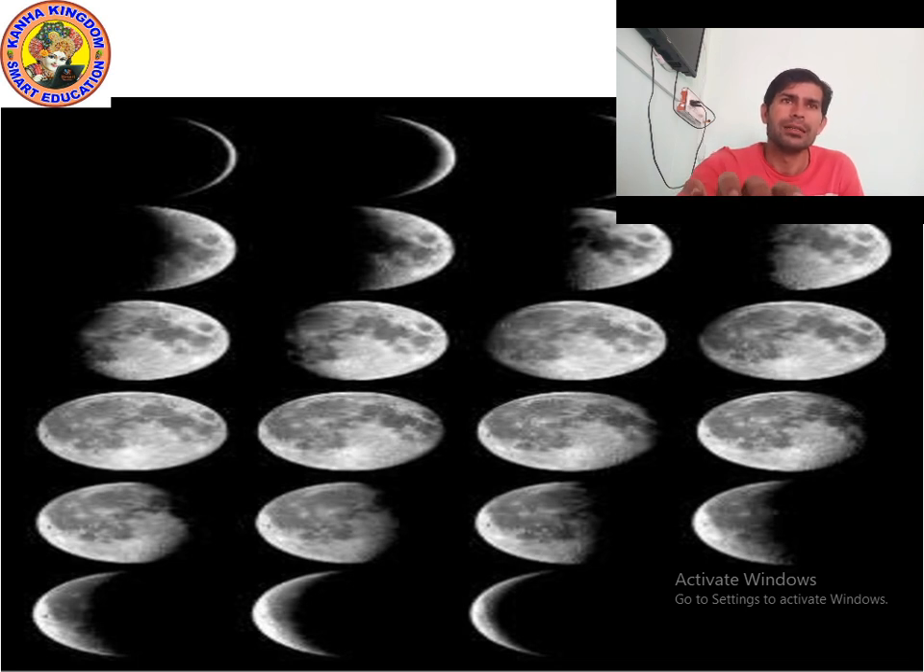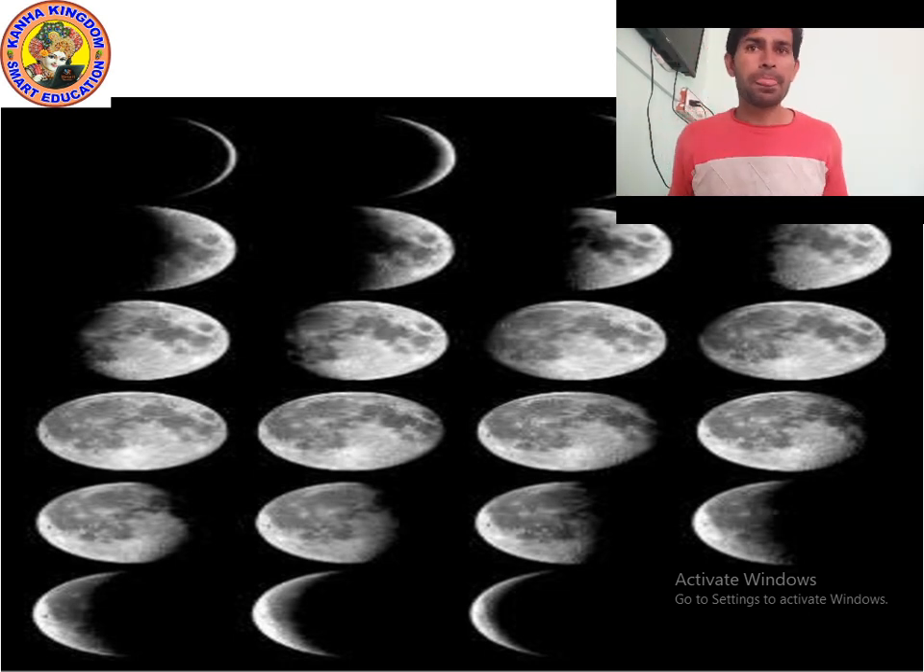After new moon, what happens? A small part of the moon arises from the right side. That is called waxing crescent. When the size of the moon increases, we use the word waxing. When the size of the moon decreases, we use the word waning. So waxing crescent means a thin slice of the right side of the moon becomes visible.